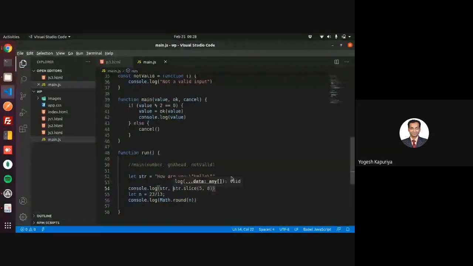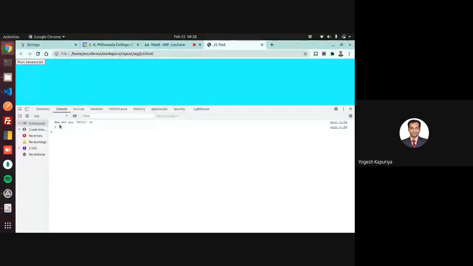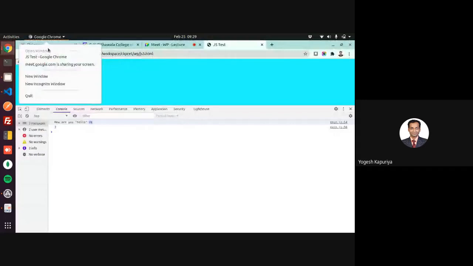So this was my original string, how are you? And then it will return the characters between 5 and 8. So this is 1, 2, 3, 4, 5. It starts with 0 actually. And then it will go till the 8th character. So this is how slice works.